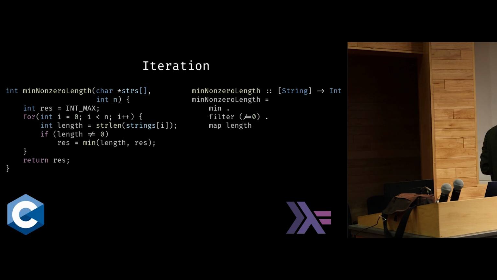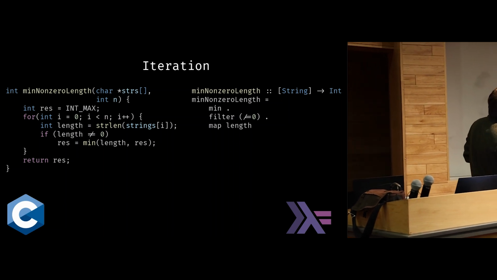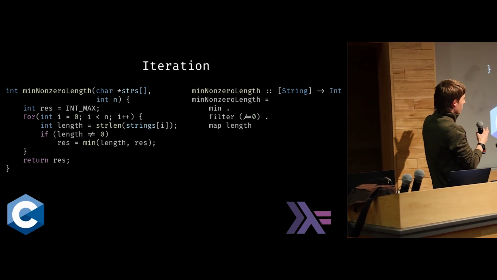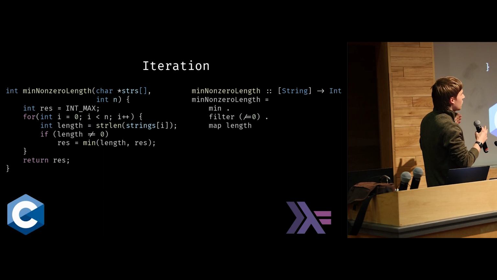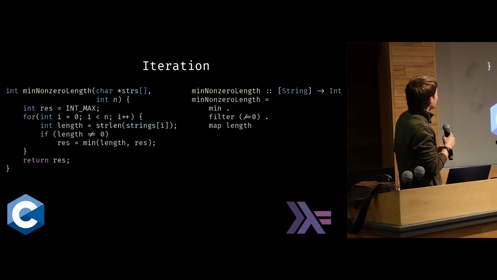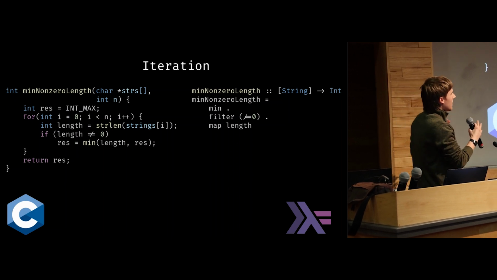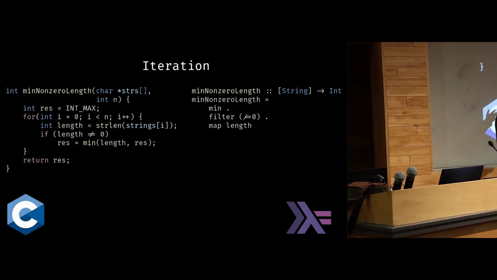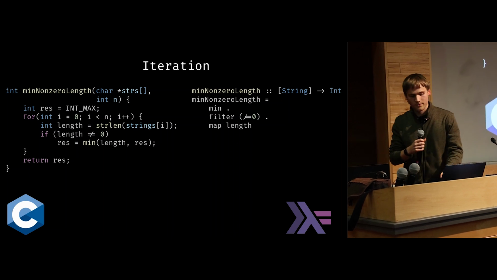And then you can juxtapose this to C or whatever other imperative language of your choice, right? We're initializing all these variables, things are changing over time. It's kind of a huge mess, and it's very easy to imagine there's all sorts of bugs in this code, and there probably is for all I know. I didn't check it, but there are so many more guarantees in the declarative code, and if it compiles, chances are that it works.